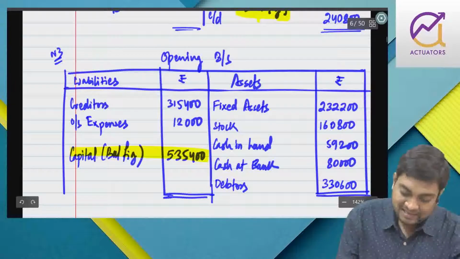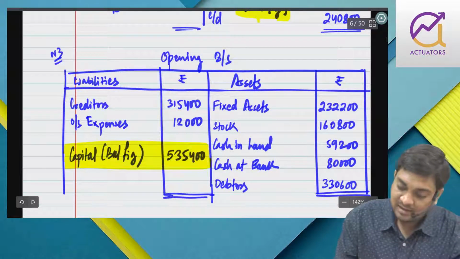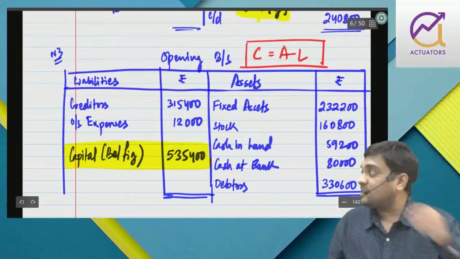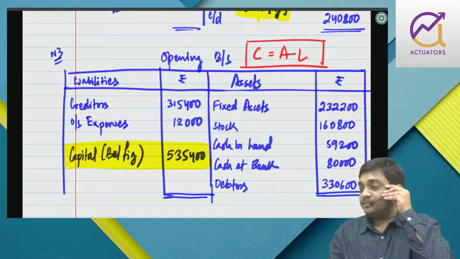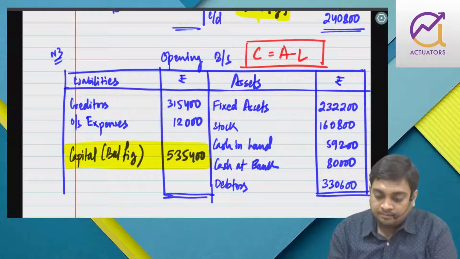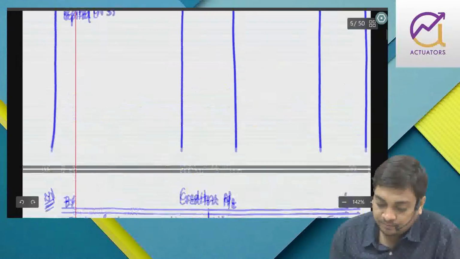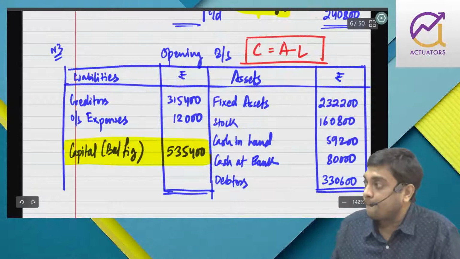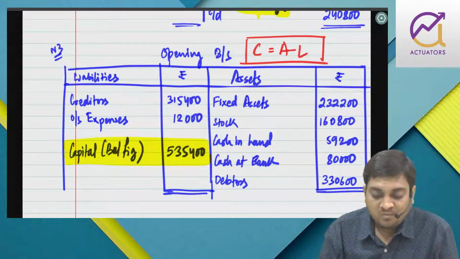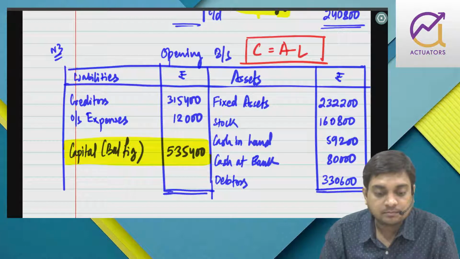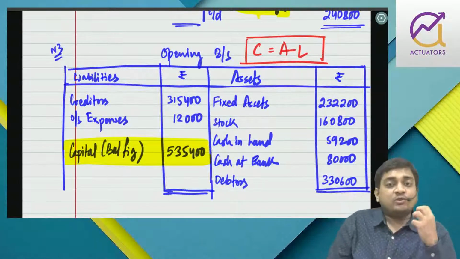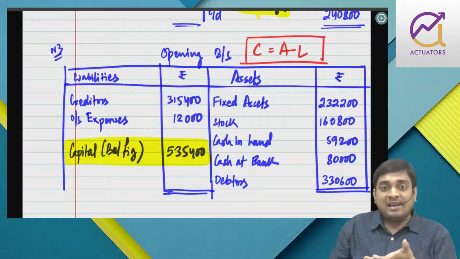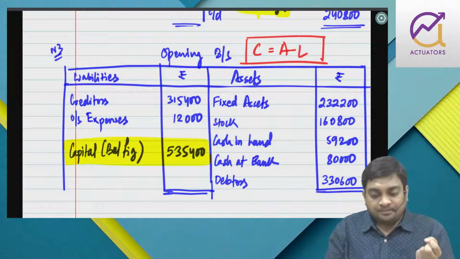We list out all the assets and liabilities, and we know capital is equal to assets minus liabilities. It has been derived from the dual aspect concept, right? So now just have a look again. Sometimes you will find that you need to prepare debtors and creditors to complete the trading account. Sometimes debtors and creditors to complete the balance sheet, right?